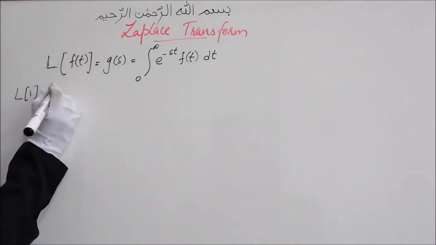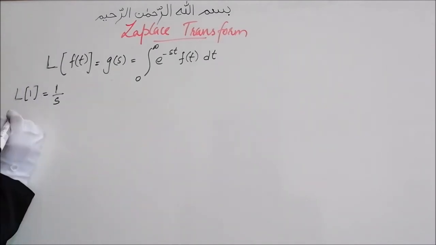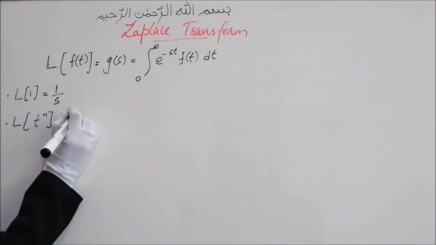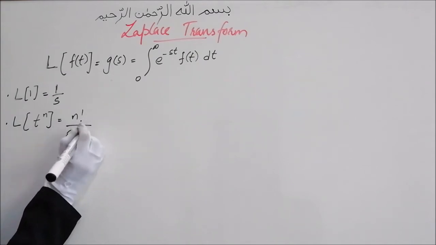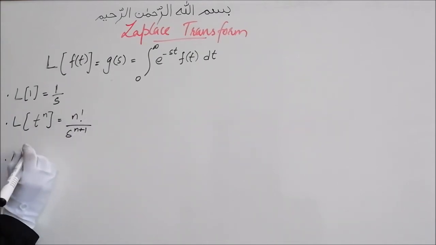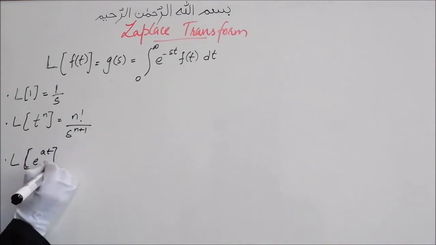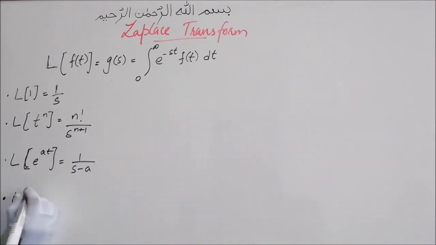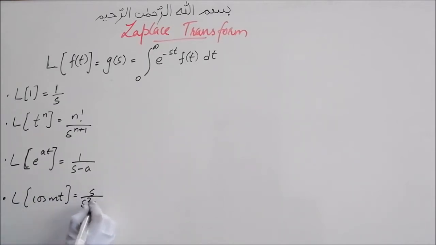Laplace transform of 1 will be 1 upon s. Laplace transform of t power n is equal to n factorial upon s raised to n plus 1. Laplace transform of e power at is equal to 1 by s minus a. Laplace transform of cos mt will be equal to s upon s squared plus m squared. Laplace transform of sin mt will be equal to m upon s squared plus m squared.